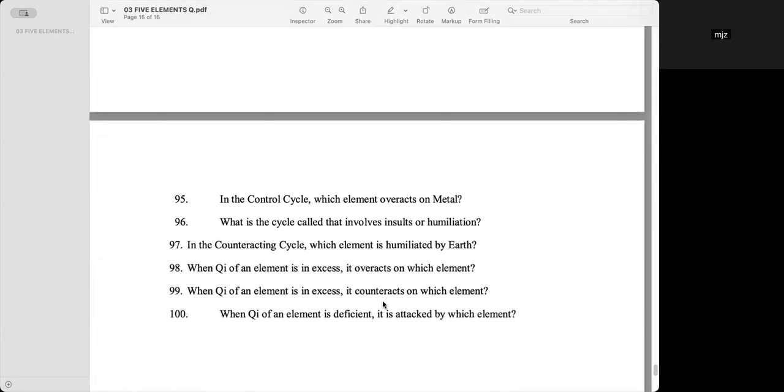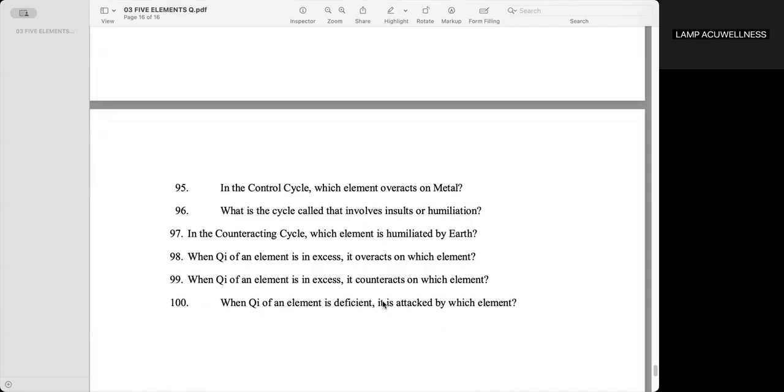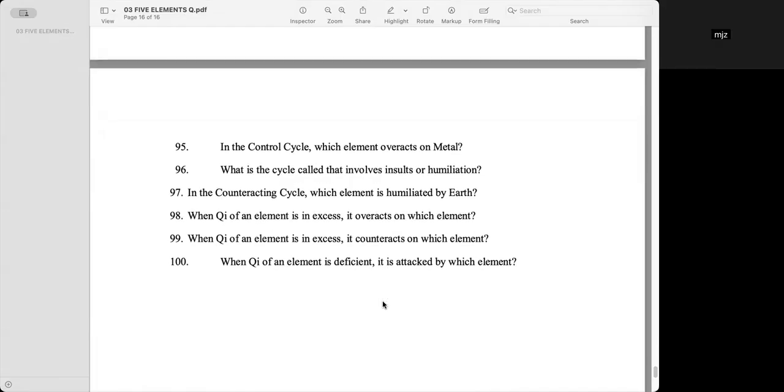In the control cycle, which element overacts on metal? Fire. What is the cycle called that involves insults or humiliation? Counteracting cycle. In the counteracting cycle, which element is humiliated by earth? Wood.